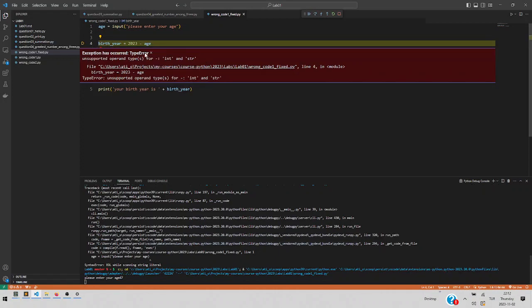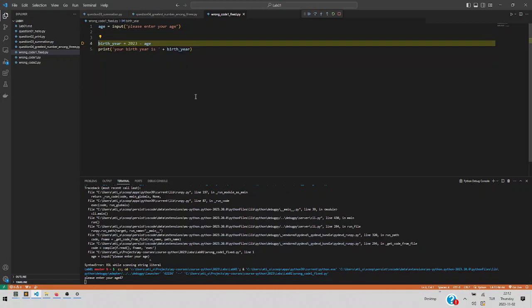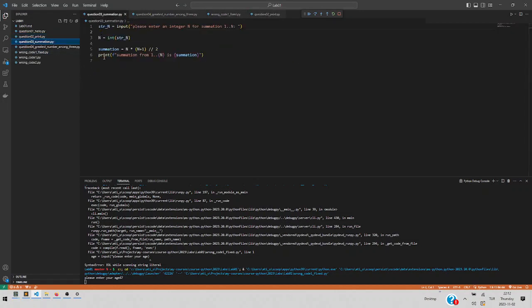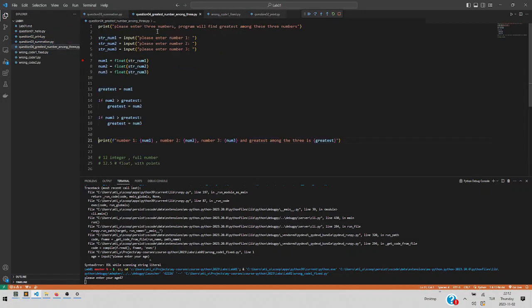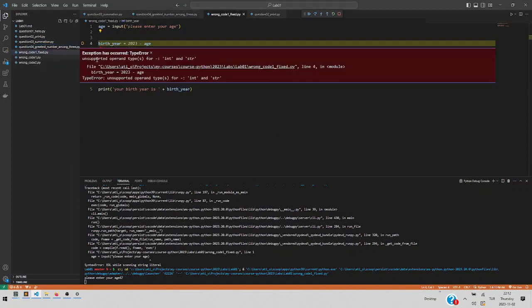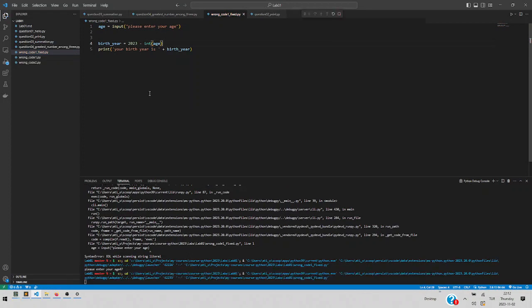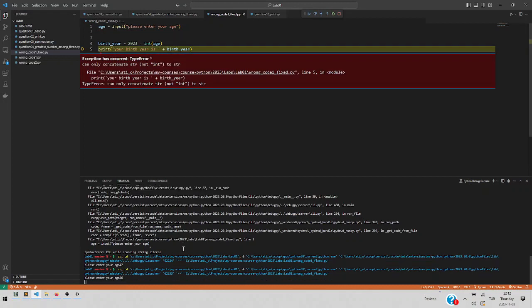Okay, and it says that it is a type error. Again, we are in the same problem with this print. When we get them, we need to change it. Since my age is this here, I am accepting a number. I need to change this one, for example, int age, and run it. Okay, and 46, for example.